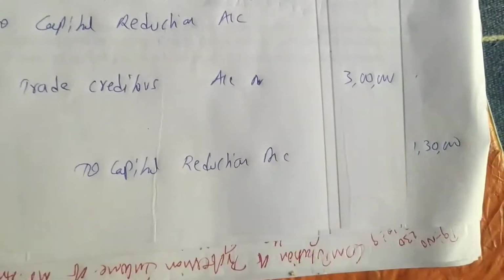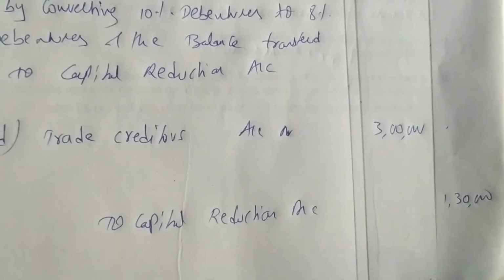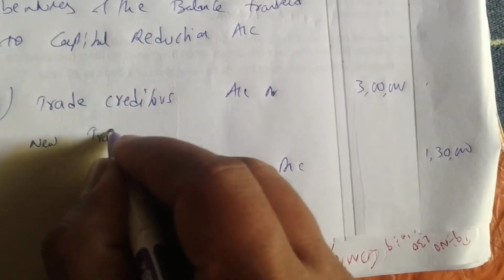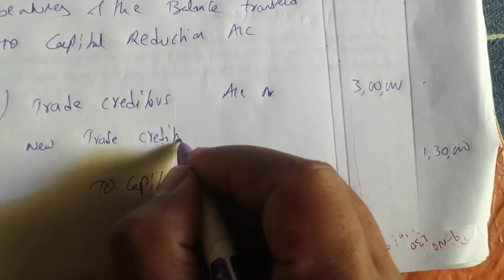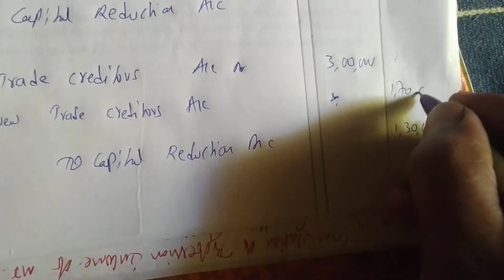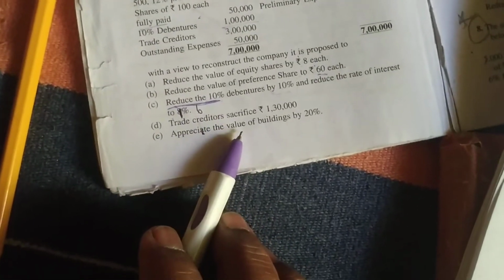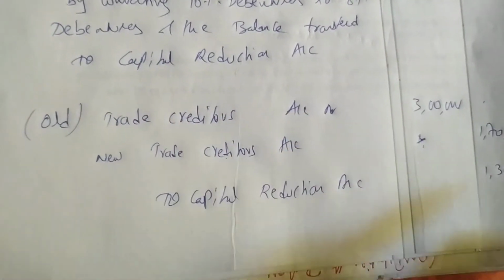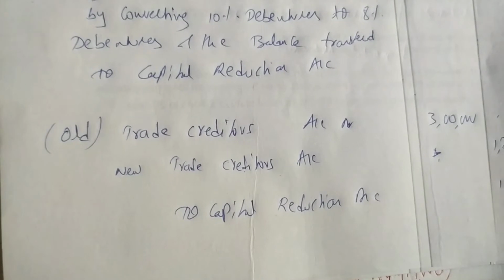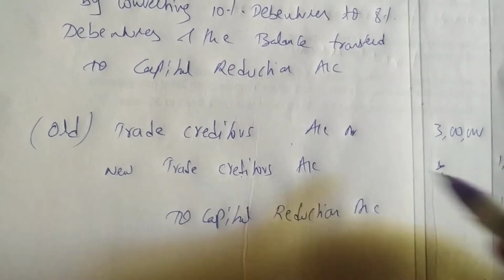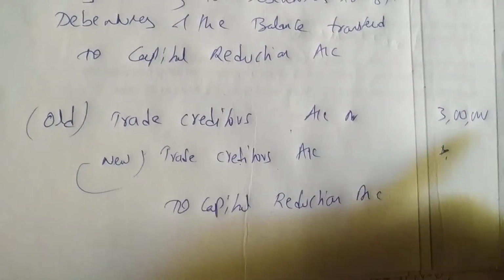From 3 lakhs, 1,30,000 reduced. How much is left over? 1,70,000. So the new trade creditors account will be 1,70,000. Okay, so we have done capital reduction, trade creditors reduction 1,30,000.